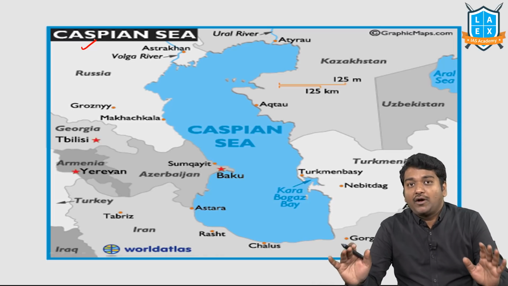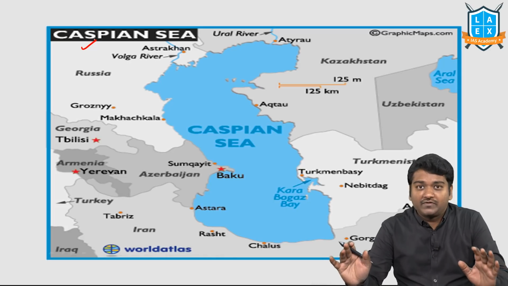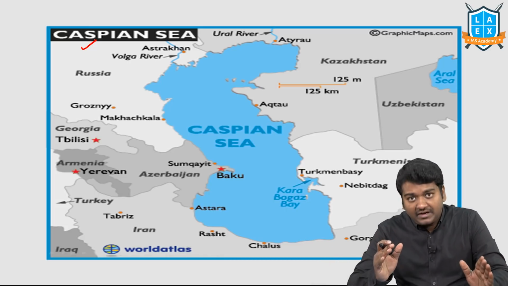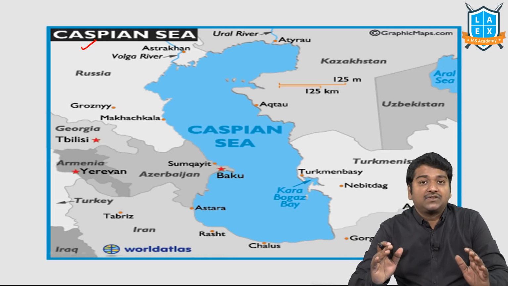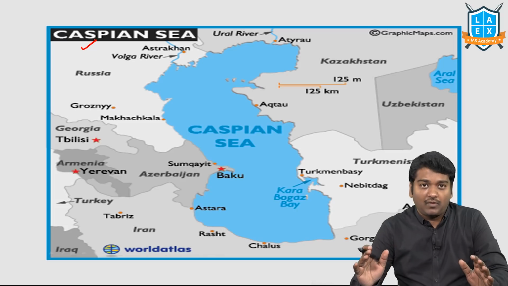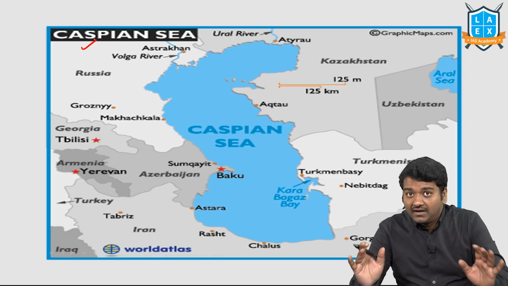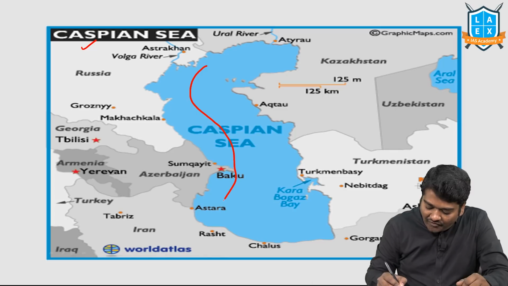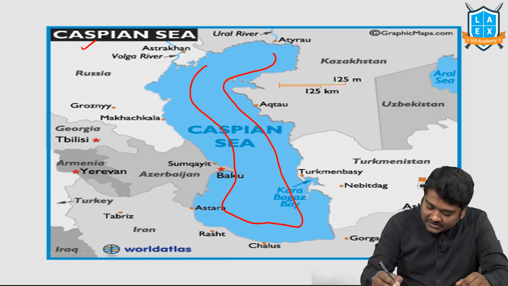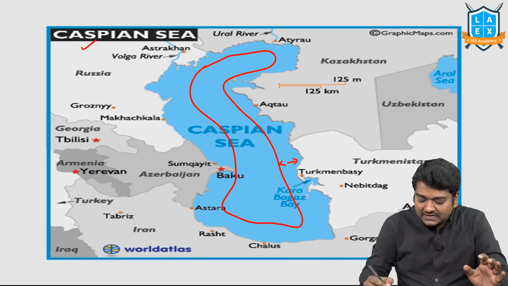You know that according to UNCLOS, the United Nations Convention on the Law of the Sea, from the baseline of any country, 12 nautical miles will be considered territorial waters or sovereign waters. Whereas these countries have agreed that from their region, almost 15 nautical miles will be considered territorial waters of those countries.